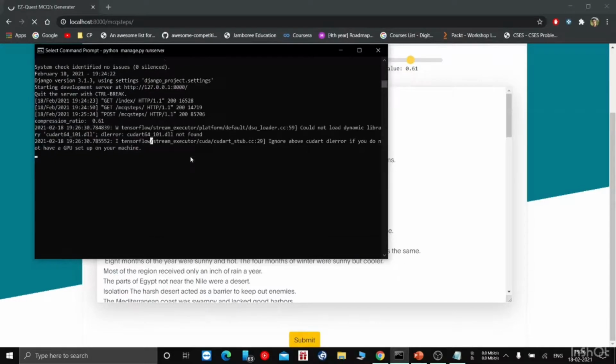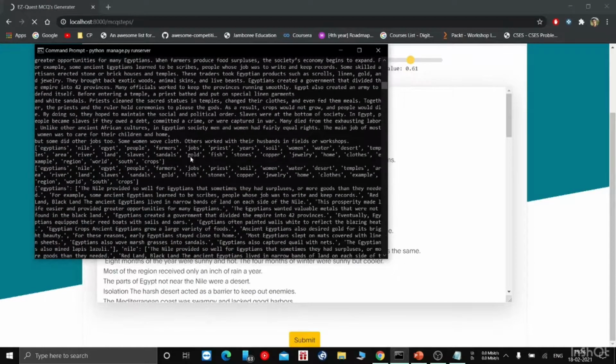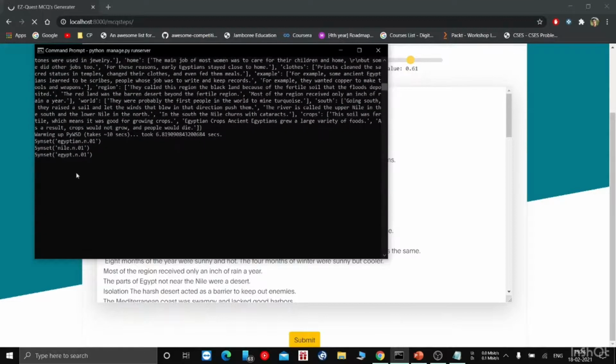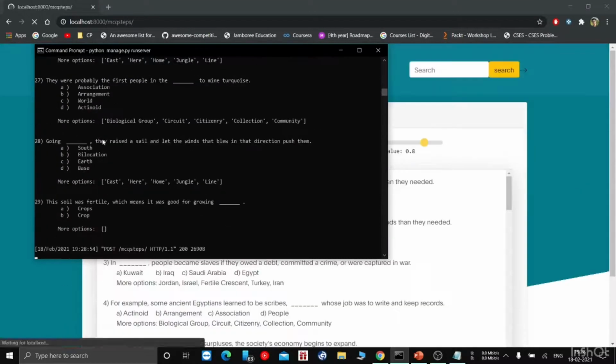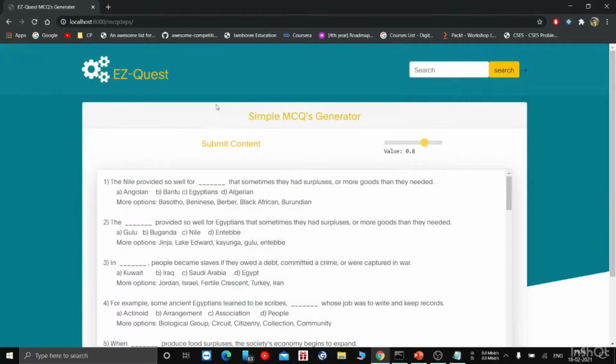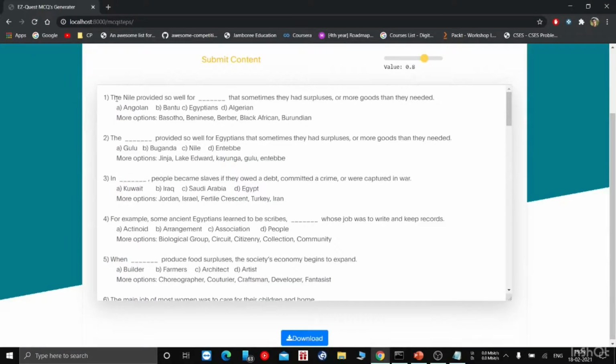Our model has been running. This is the compressed text. These are all the keywords. Now it is finding all the word sense disambiguation, and now it has generated all the MCQs. As you can see, the text was based on the history of Egypt. The Nile provided so well for dash. Here the answer should be Egyptians, but you can also see that the options generated are very plausible.